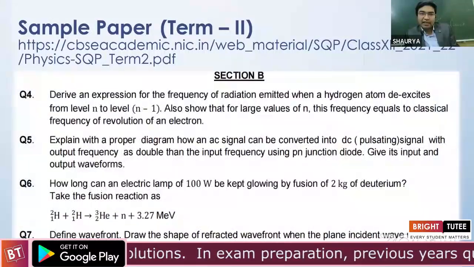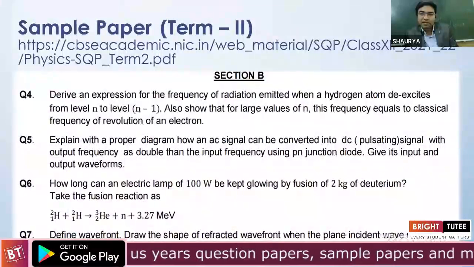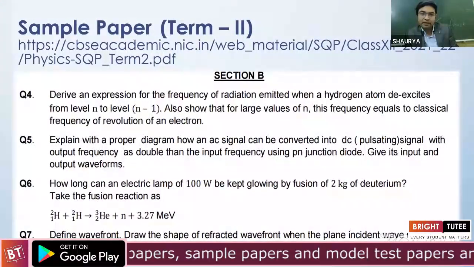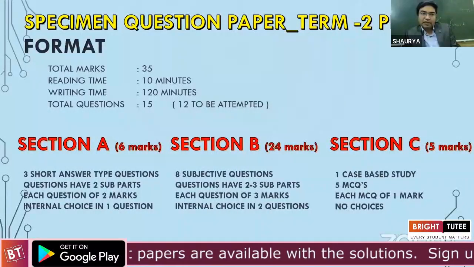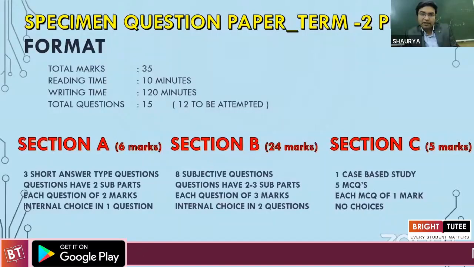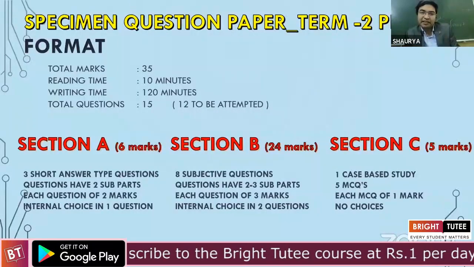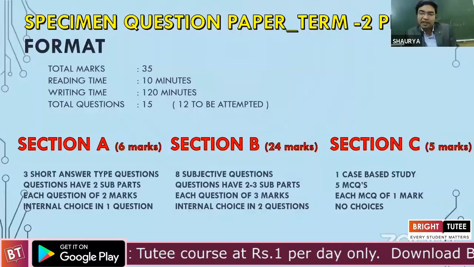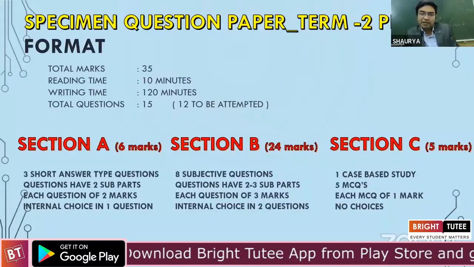So these are just a couple of slides on section A and section B. Those are all subjective and numerical questions in this term 2 physics paper. Now, this happens to be the format. We obviously know it's a 35-mark paper. The time allotted is 120 minutes, that would be 2 hours. We might have a 10-minute reading time. Like in term 1 MCQ, students were provided a clear-cut 20-minute reading time before commencement of the examination. This reading time would be 10 minutes in the term 2 examination.